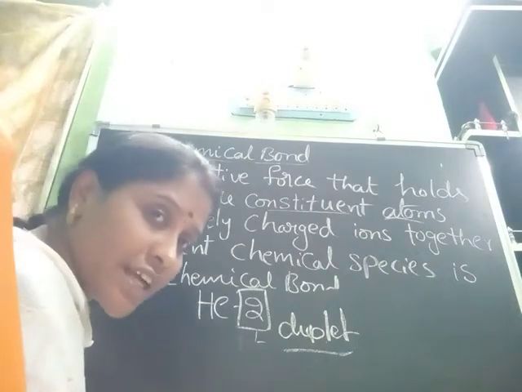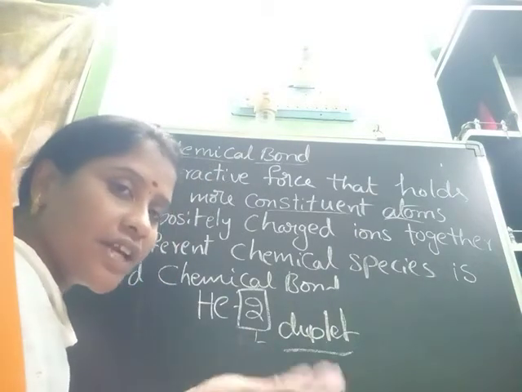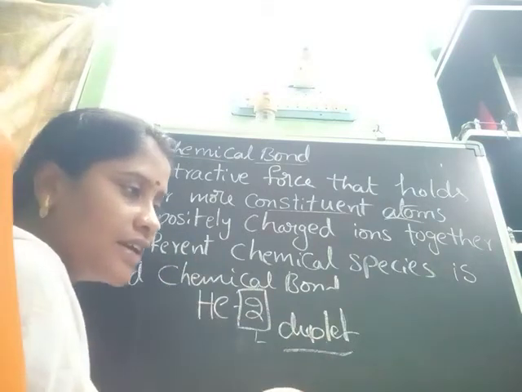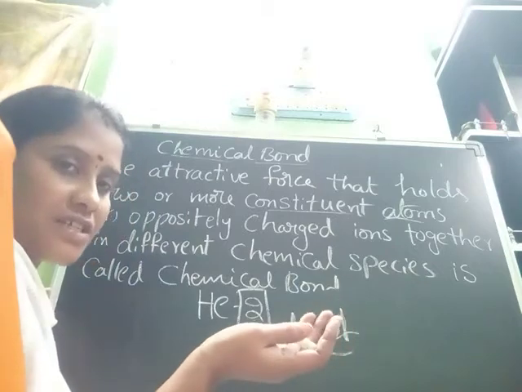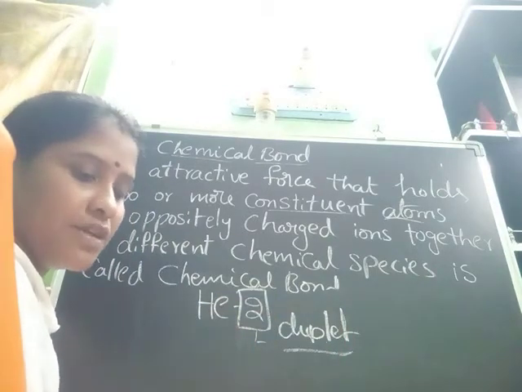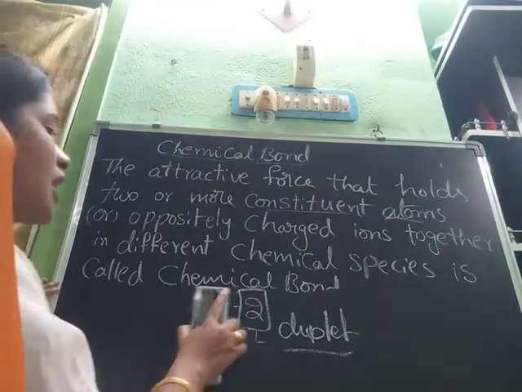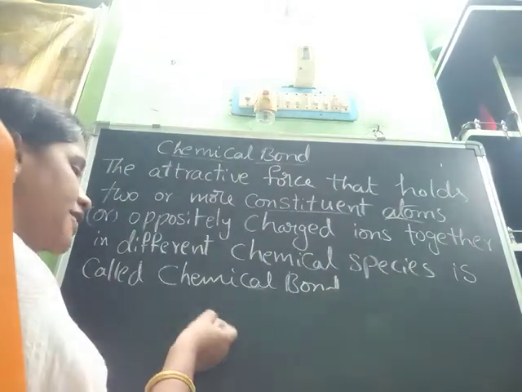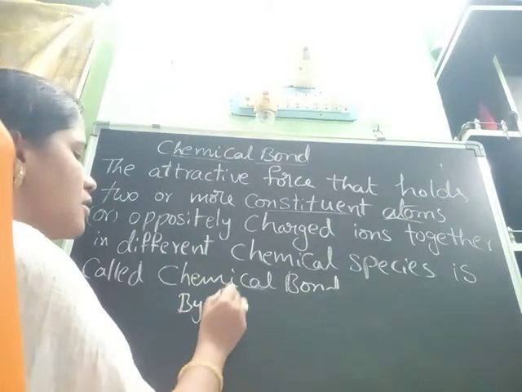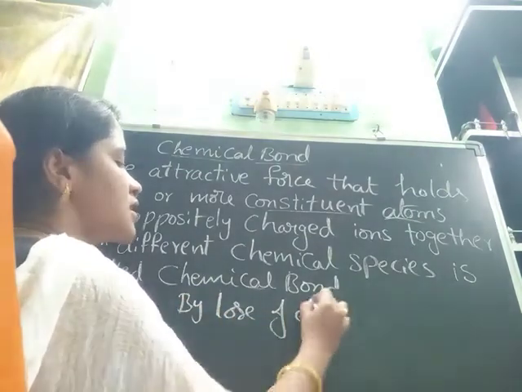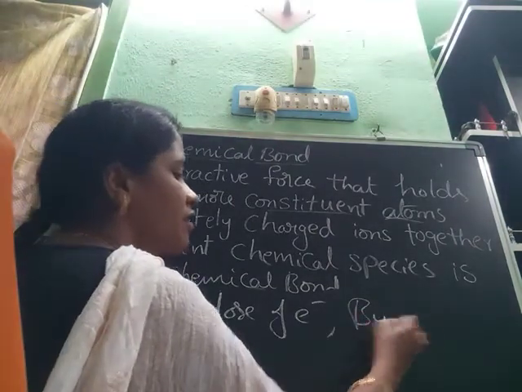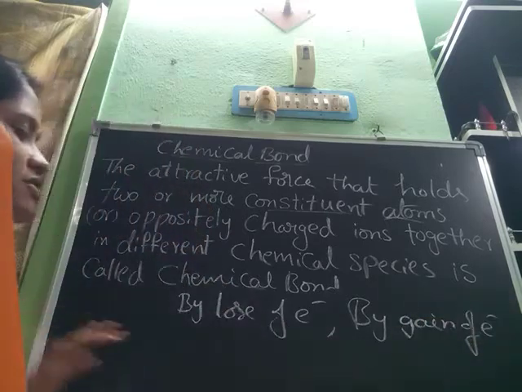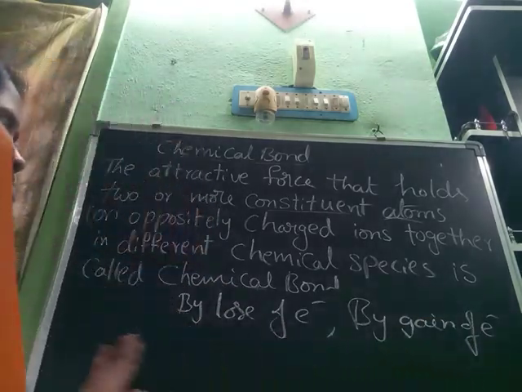So each and every atom tries to get the configuration nearest to the noble gases, the inert gas configuration. Then it will be stable. And not only that, by loss of electrons or by gain of electrons, atoms will form a stable configuration.